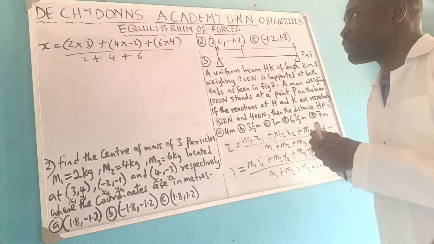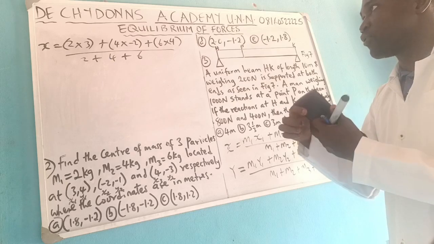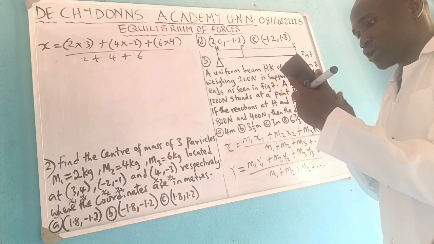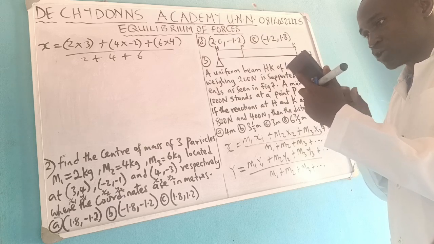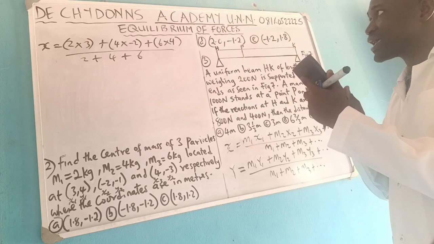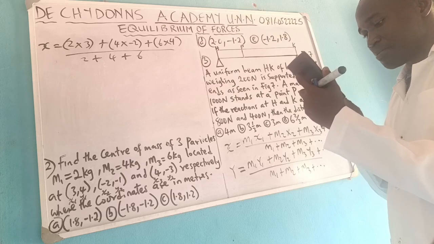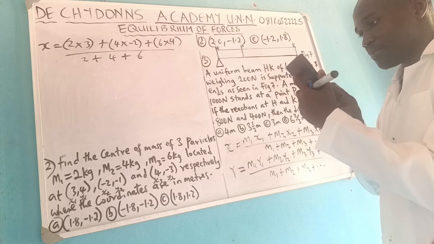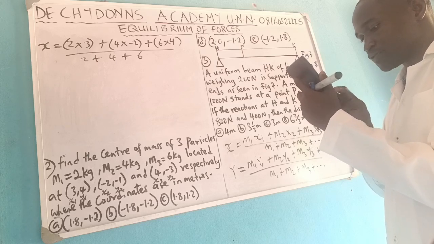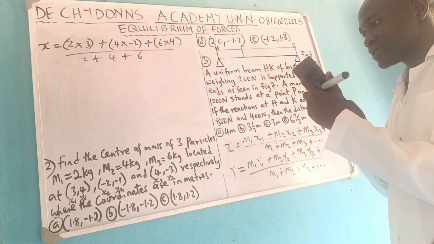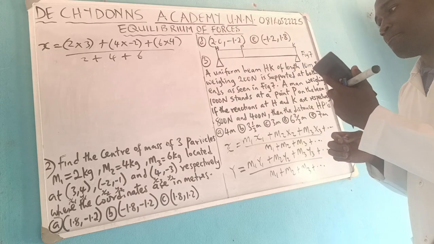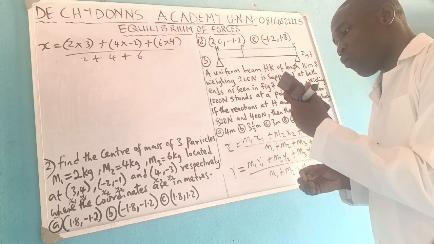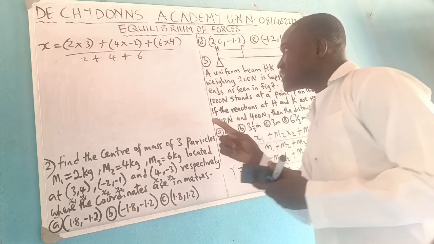You add them up. You use your calculator to compute them accordingly. Bracket 2 times 3 plus bracket 4 times minus 2 plus bracket 6 times minus 4, divided by bracket 2 plus 4 plus 6. That will be giving you minus 2.16. Let's check it again.